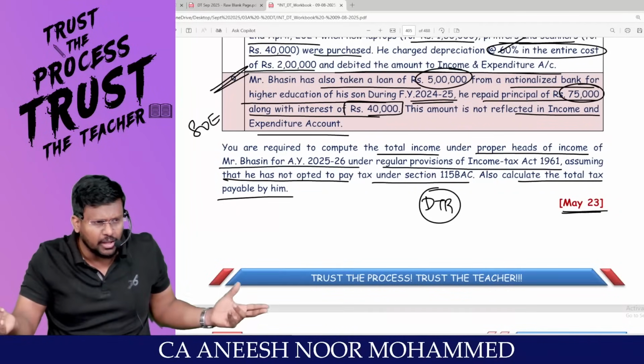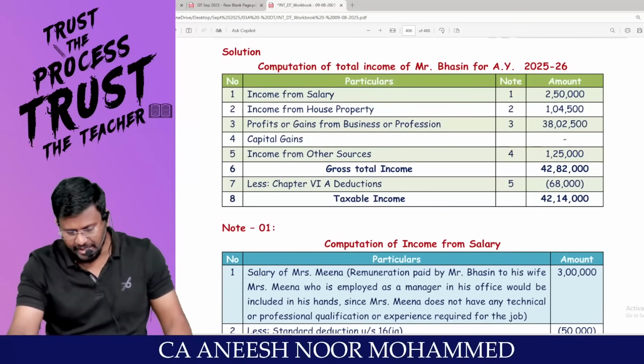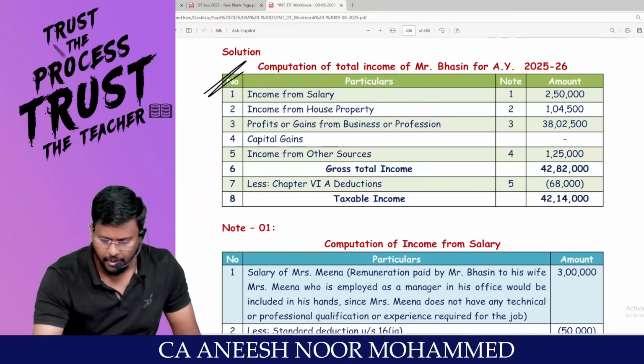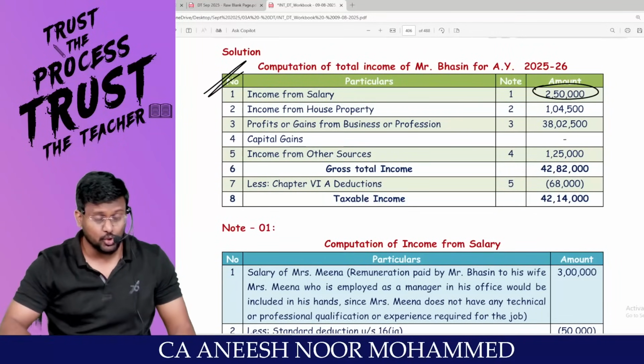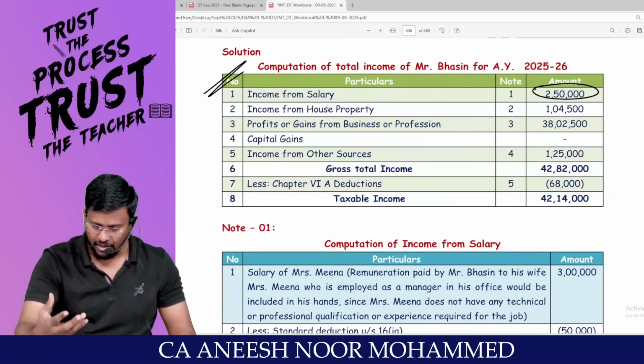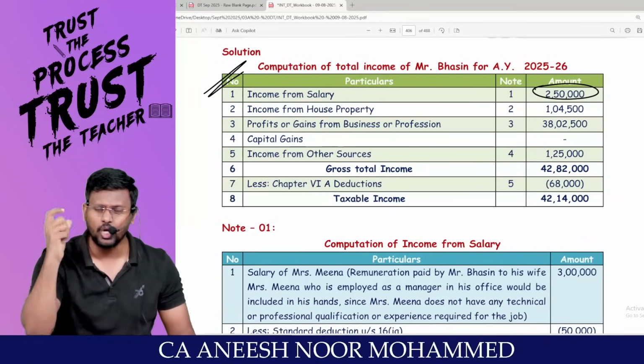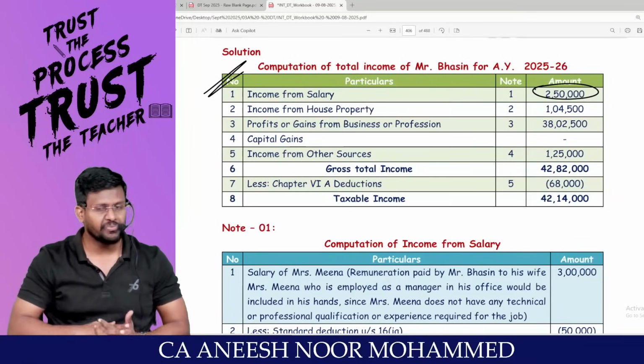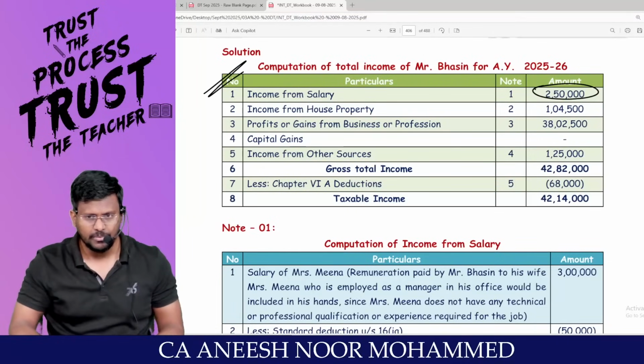Are you feeling very comfortable? My dear lovable students, I am starting one by one. Can I start with salary? Actually, if you look, there is no salary income at all for this guy. But from a concern, his spouse is also getting salary. Hello, sir, and spouse is not eligible to receive.